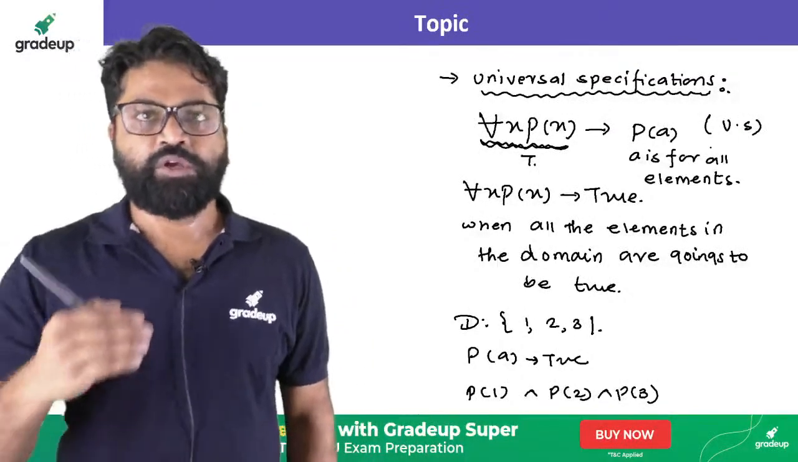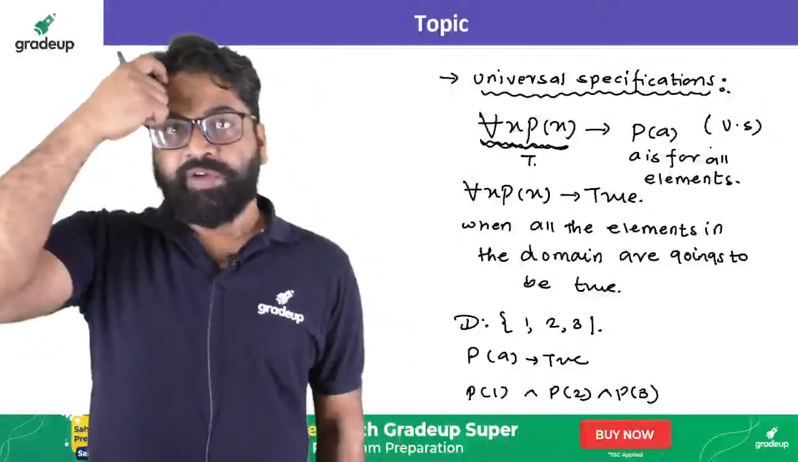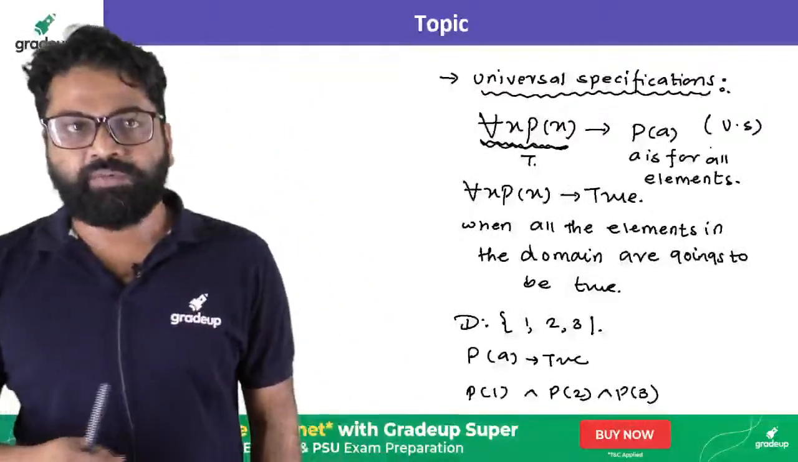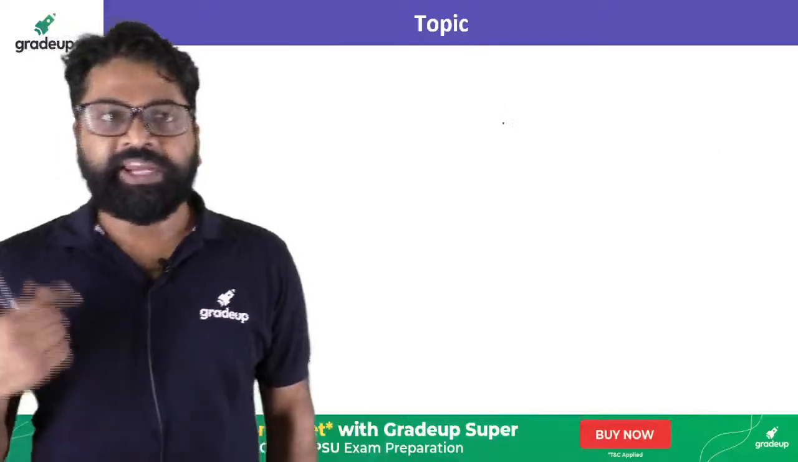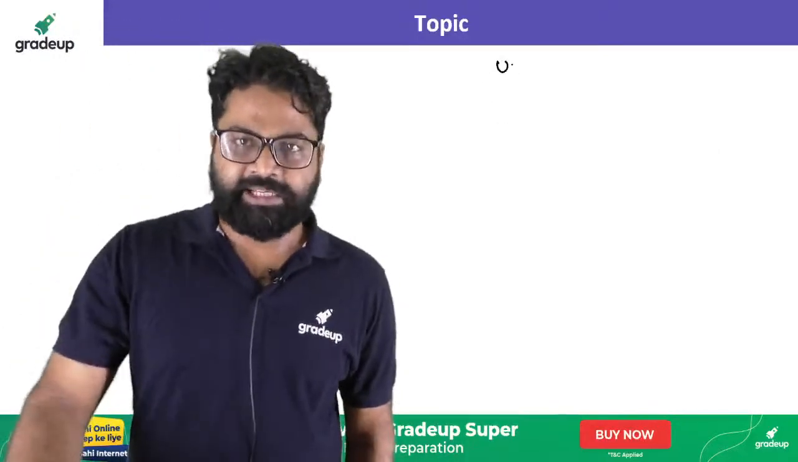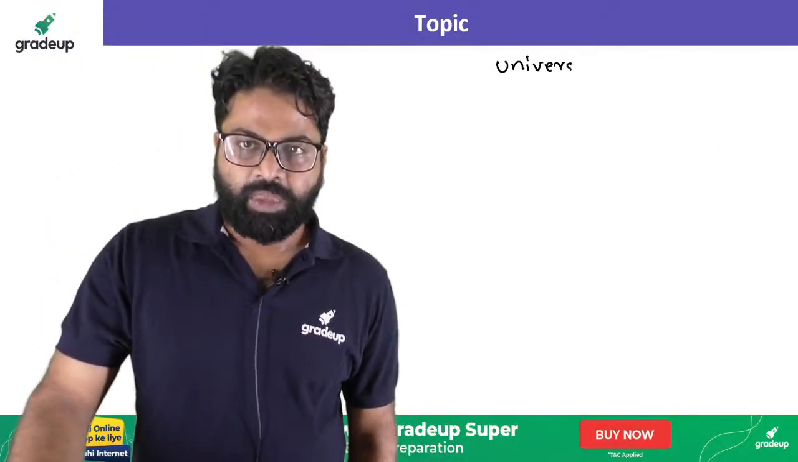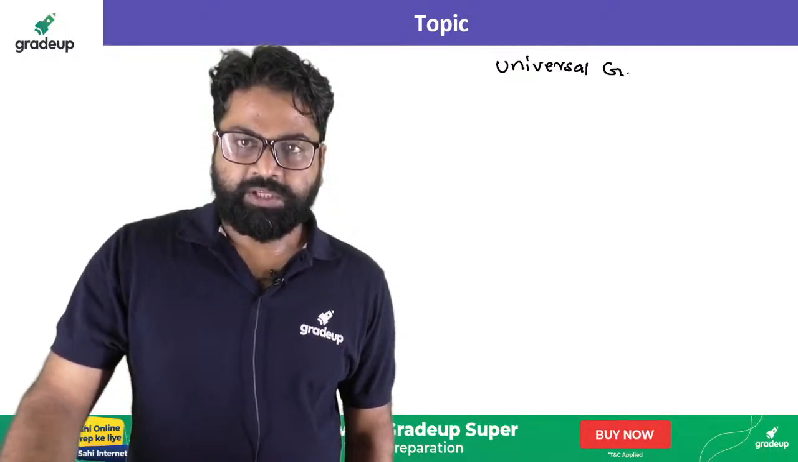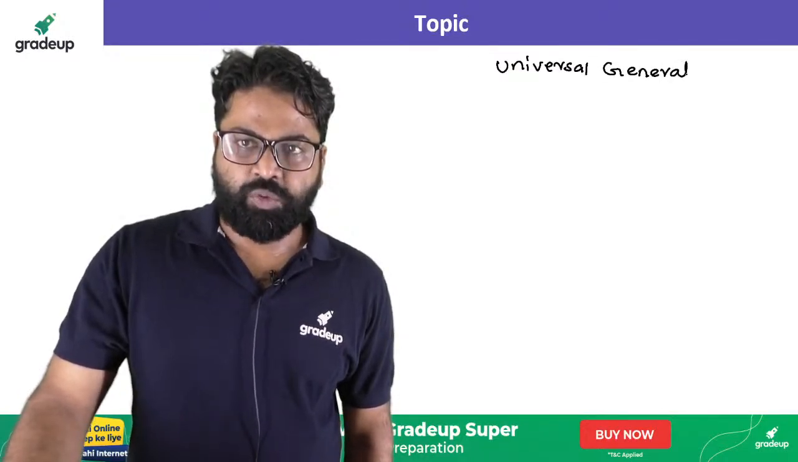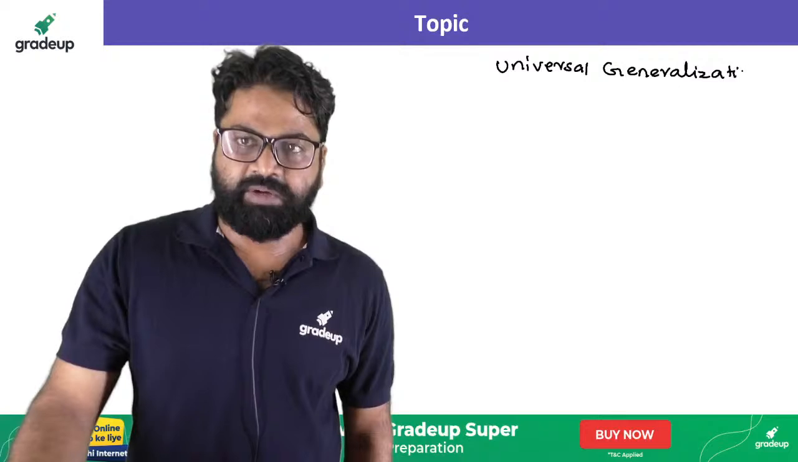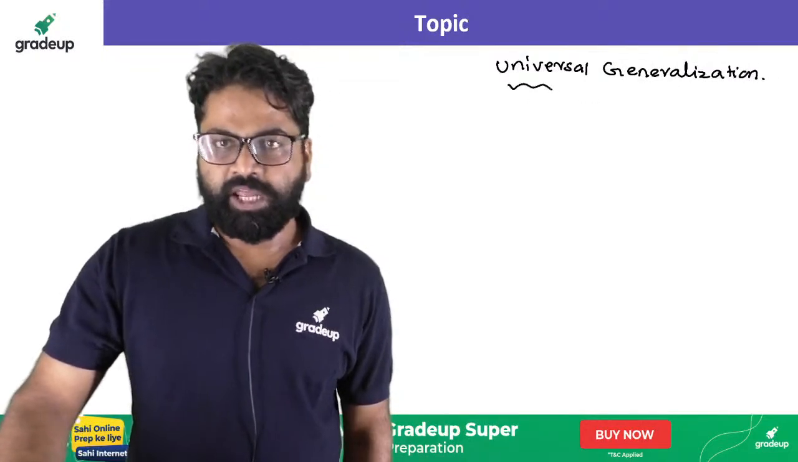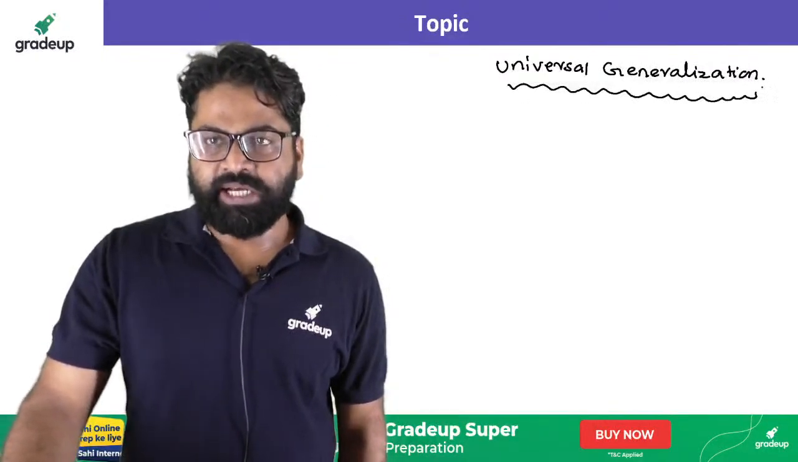So we are specifying something. When we are specifying something, that is called a universal specification. The next rule that we have is called a universal generalization. We will try to go, this is a reverse of the first thing, and that is called what? That is called a universal generalization.